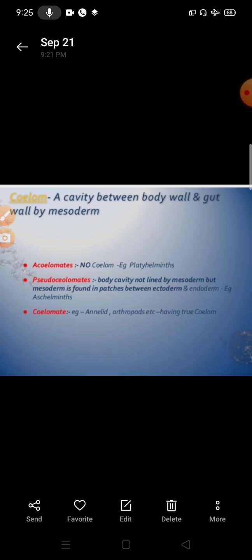What is true coelom? True coelom refers to the body cavity that is formed by the splitting of the mesoderm during embryonic development and is completely lined by mesoderm. And such animals with true coelom are known as eucoelomates. True coelom is of two types. One is enterocoelom, another is schizocoelom.